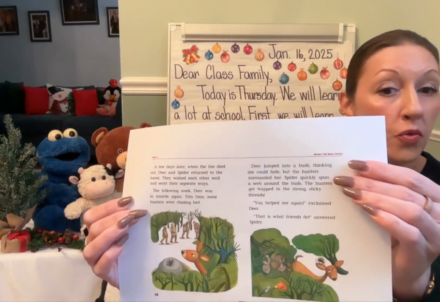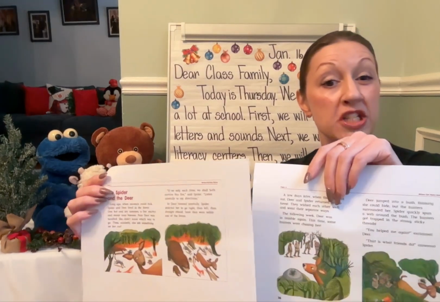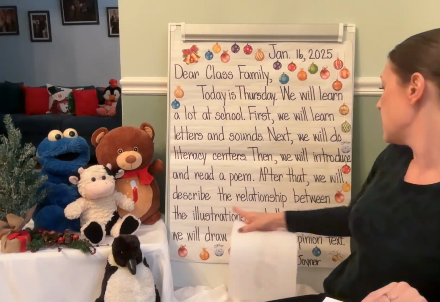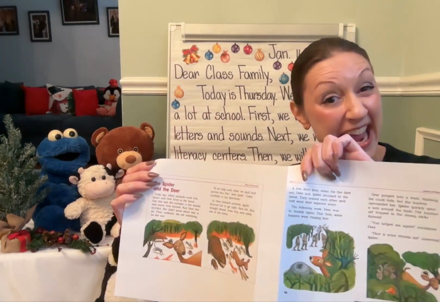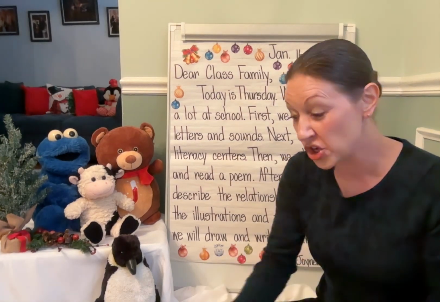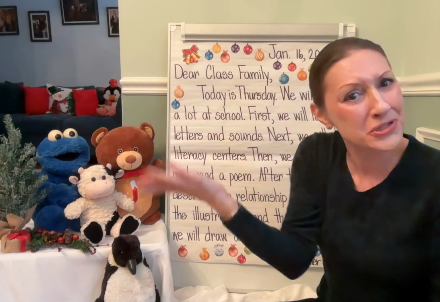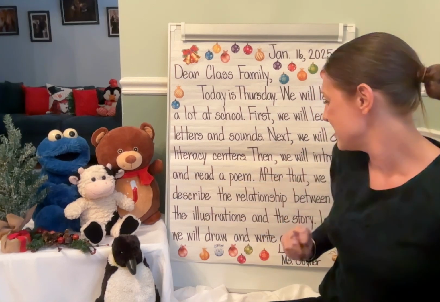And after rereading the text, we're going to go back and we're going to be describing the relationship between the illustrations and the story. So we're going to look back at the pictures, the illustrations, and the text. And we're going to be describing the relationship between the two and how each helps us. So think about it as we're looking back at the pictures. How does that help us to understand the words? What's the relationship between the illustrations and the text?